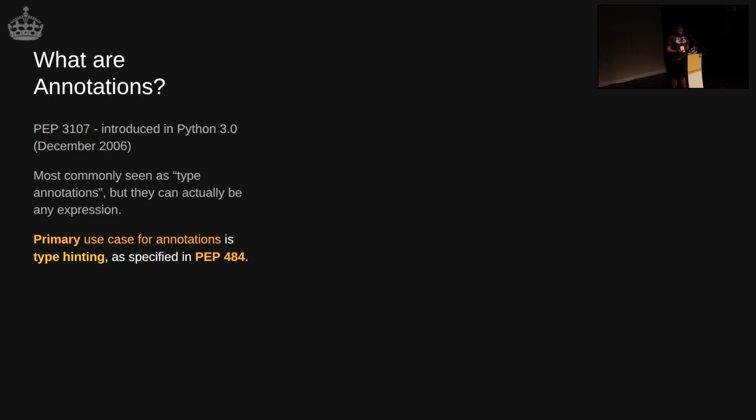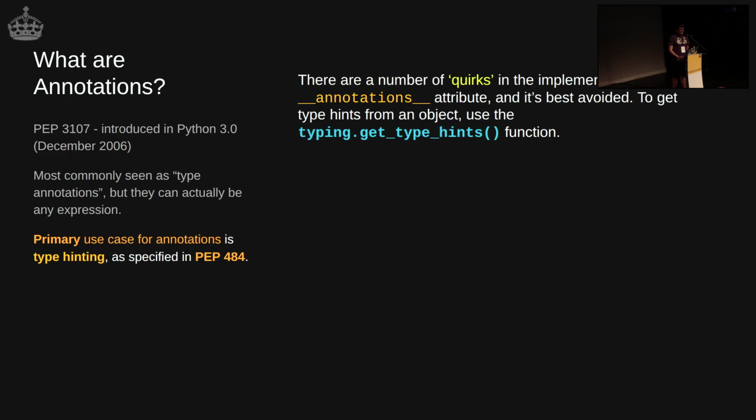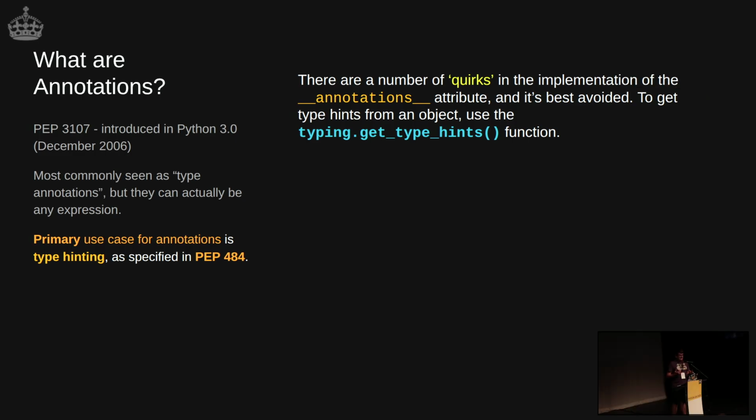The primary use case, though, in recent years has become type hinting, and basically PEP 484 solidified that years ago. There are a couple of quirks as well, it has to be said, about the way that you access this annotations attribute. So basically don't do that. And the primary way that you should really be accessing this information generally is normally through typing.get_type_hints that exists in the typing module.